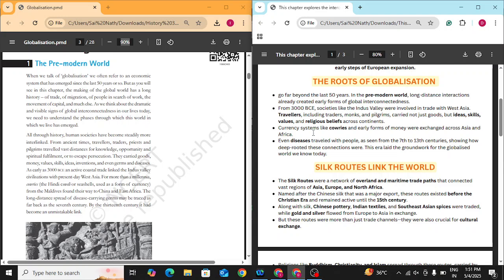In ancient times, I guess you have heard of the barter system. After the barter system, cowrie shells were used as an earliest form of currency, which were exchanged across Asia and Africa. Now this is all the good part. Even the bad part traveled through these roads, that is diseases.